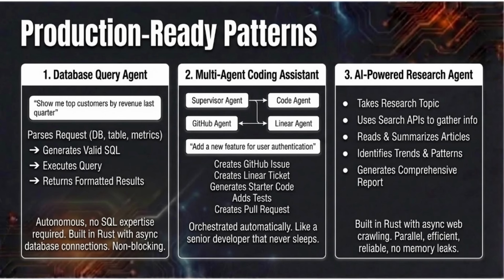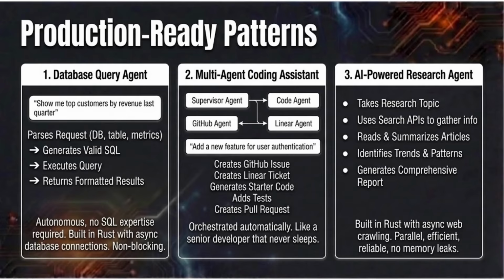This one's sophisticated. You have a supervisor agent that understands your request in natural language, a code agent that reads your repository, understands the architecture, a GitHub agent that creates issues, manages pull requests, a Linear agent that updates your project tracking. You say, add a new feature for user authentication. The system creates a GitHub issue with detailed requirements, creates a Linear ticket linked to the issue, generates starter code in the right location, adds tests, creates a pull request, all orchestrated automatically. It's like having a senior developer that never sleeps.